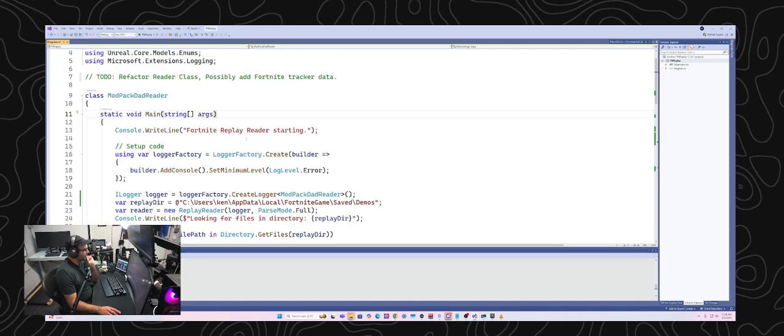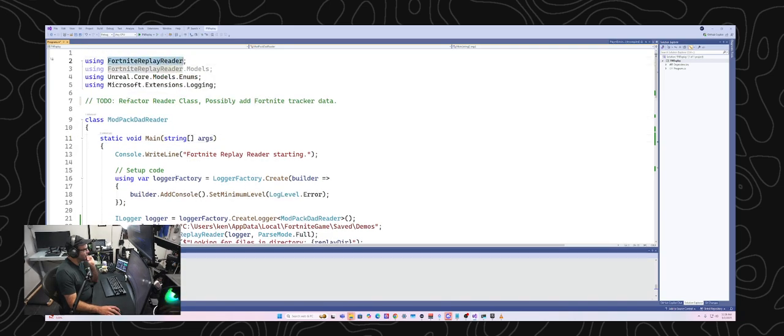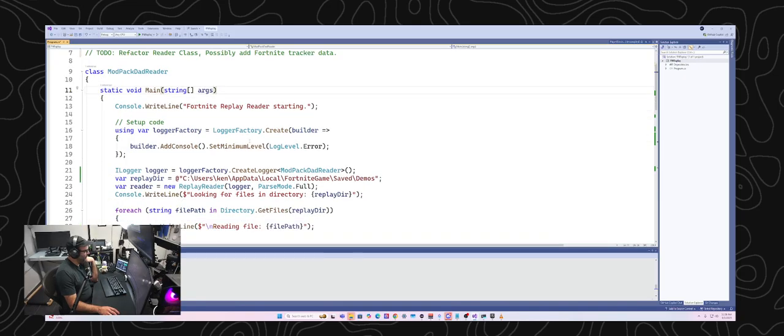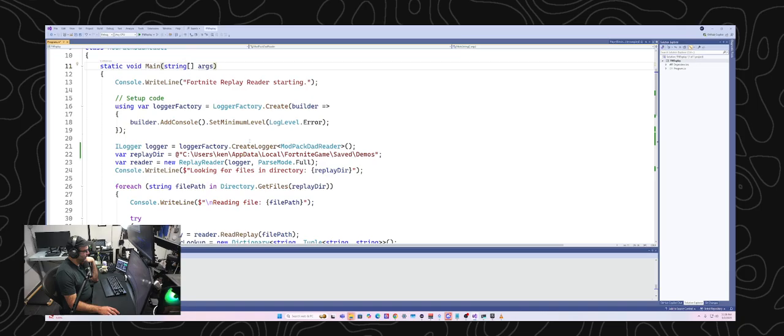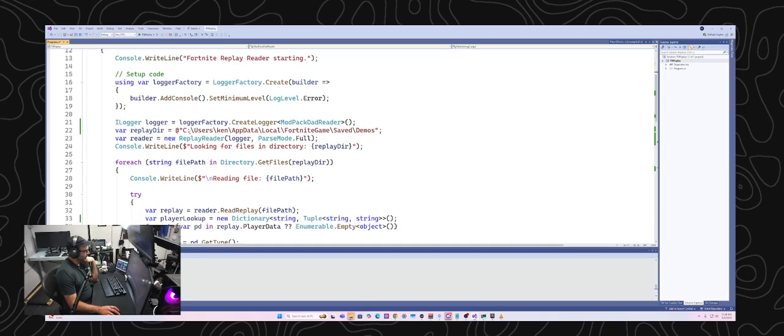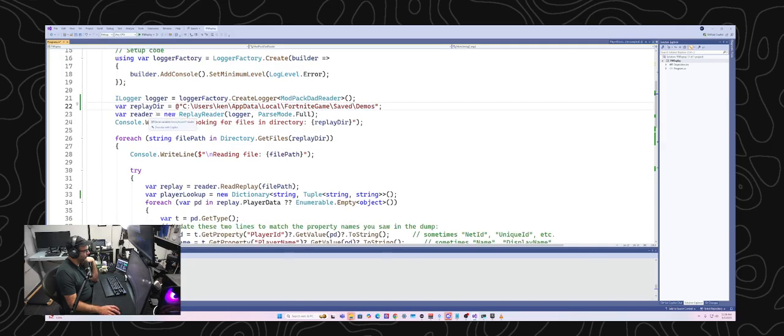So basically, this library I'm using, Fortnite Replay Reader, already understands all the data in the replay files, so I don't need to know anything about that. I can just point to my replay files and create what's called a replay reader. In this case, I'm calling it reader. It has this parse mode option, which is basically the depth at which it will try to parse out the replay data. There's parse mode full, parse mode minimal, and parse mode normal.